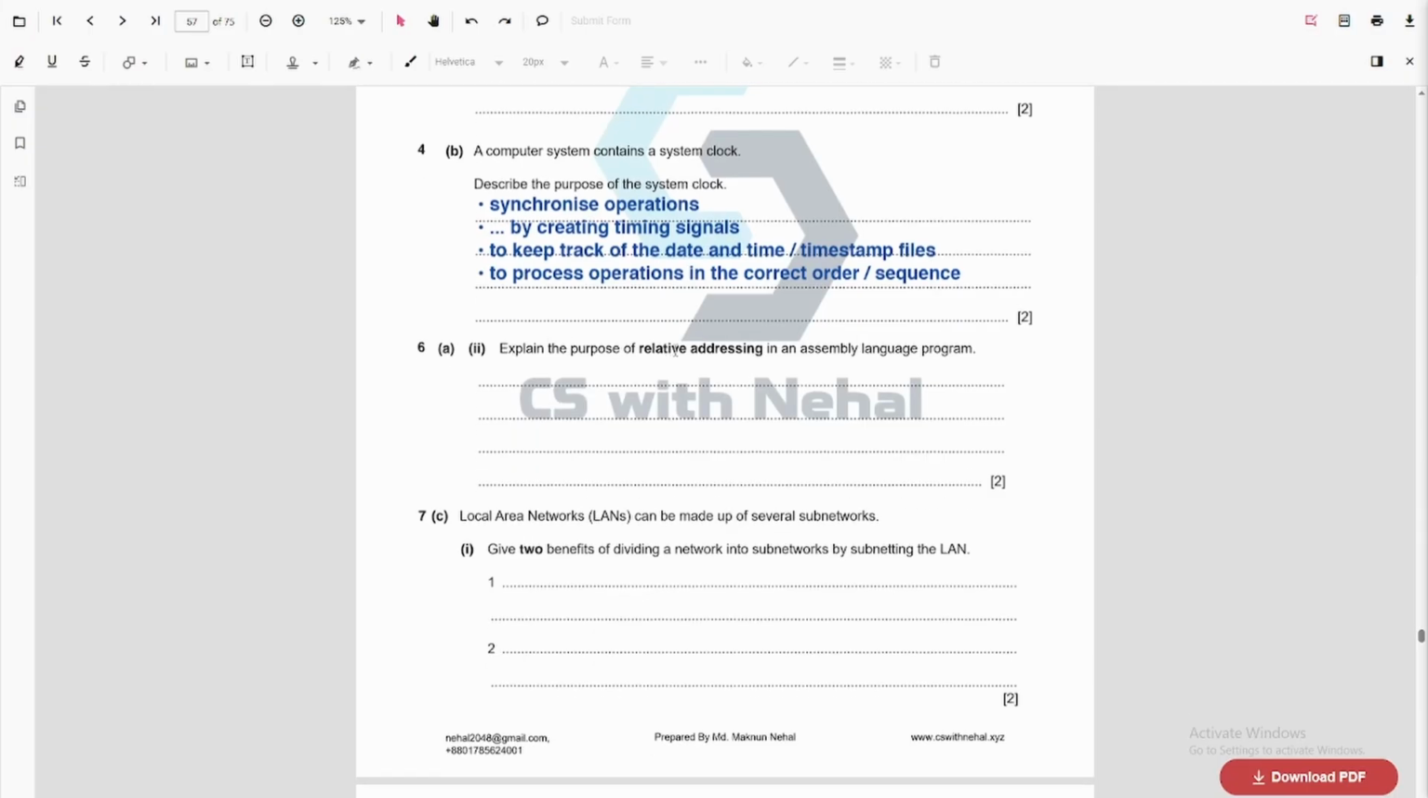Explain the purpose of relative addressing in an assembly language program. So whenever we are coding, there can be some relocatable code. Let's say, for example, if you use arrays, right?